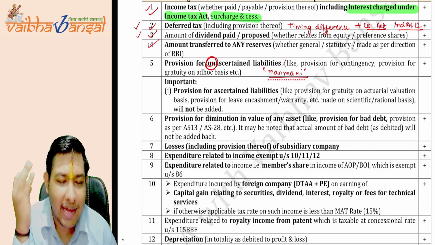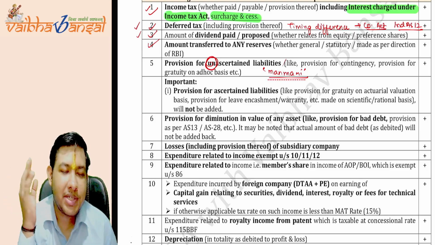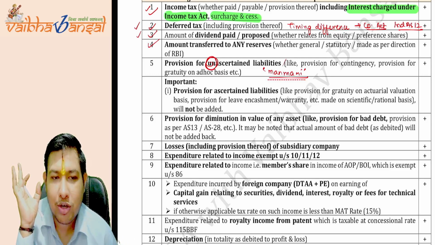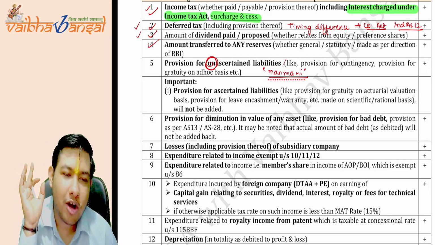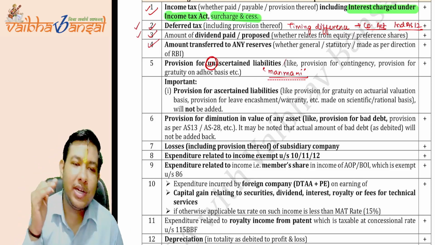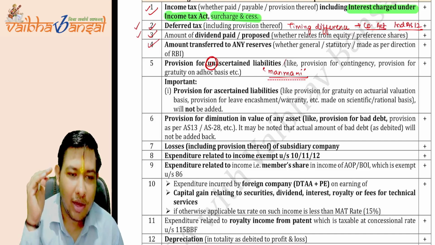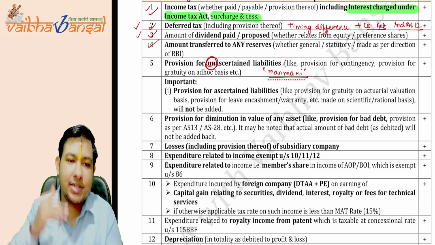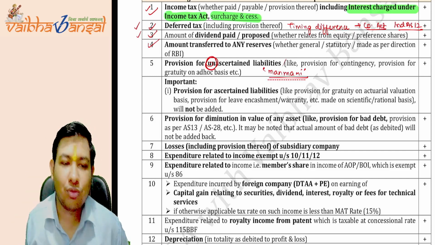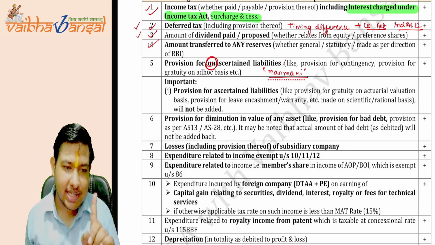They did not apply any method. They just, on the basis of assumption, debited the provision for the contingency or the provision of the gratuity in their books of account. That eventually reduces the net profit for the government. So the government does not want to reduce their tax revenue. That's why they said to add it back to the profit and loss account. Is this clear to you?